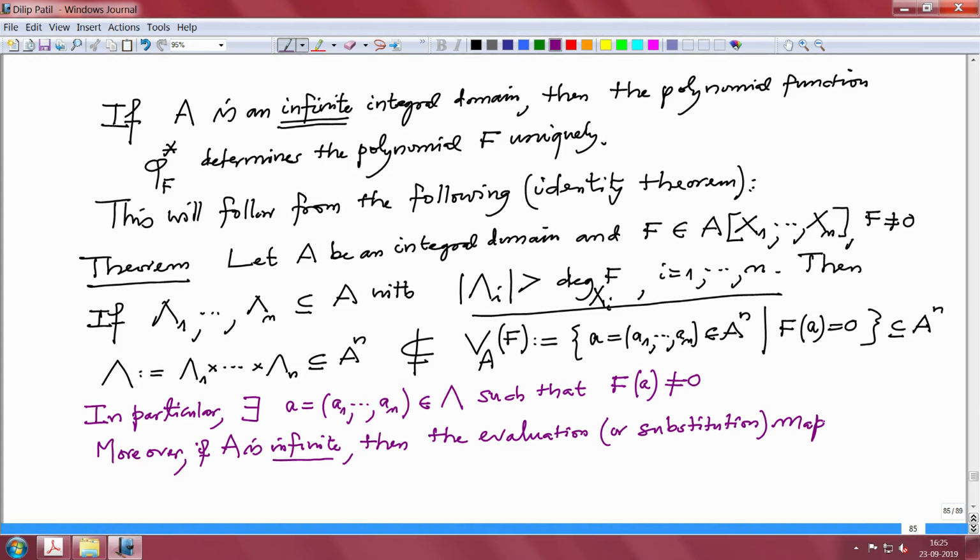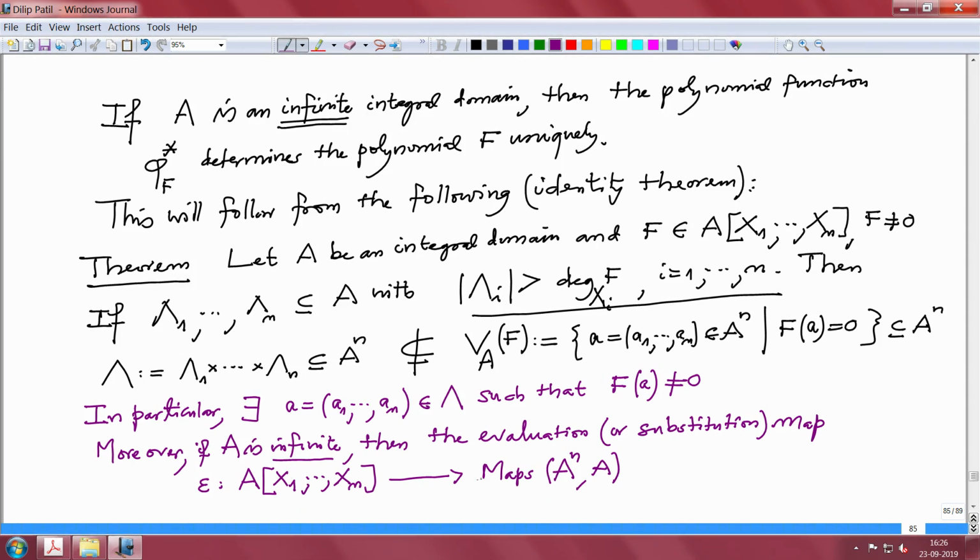from where to where? That is denoted by epsilon. This is from the polynomial algebra over A in n variables to the maps from A power n to A. What is this map?